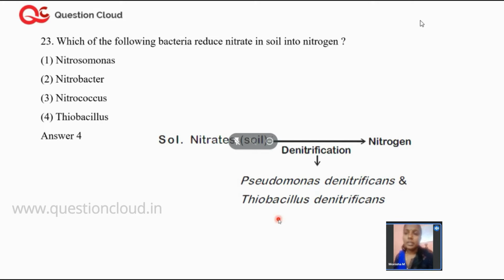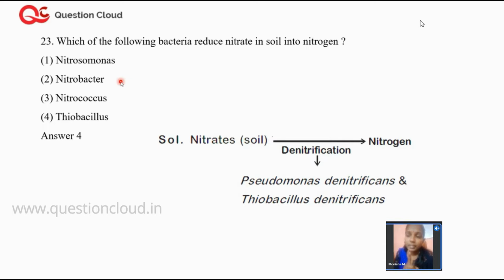So what is the process of converting nitrate into nitrogen called? Denitrification. And what are the two important strains of bacteria that perform this process? Pseudomonas denitrificans. And what is the other one? Thiobacillus. So what is the right option for this? Option 4.